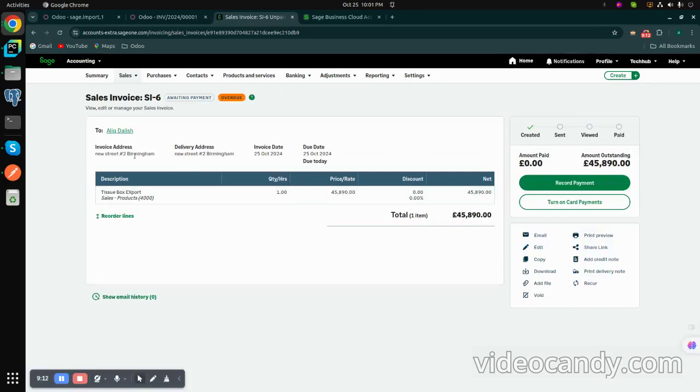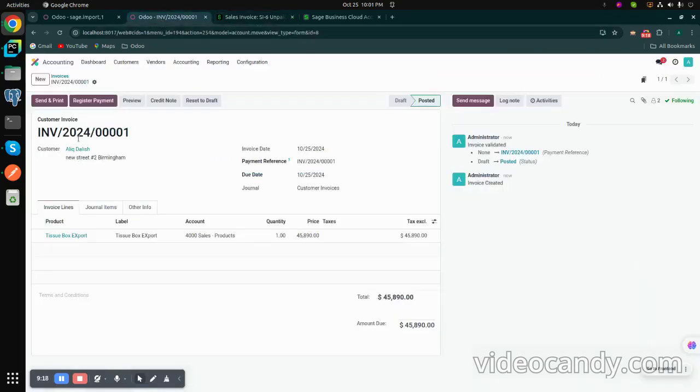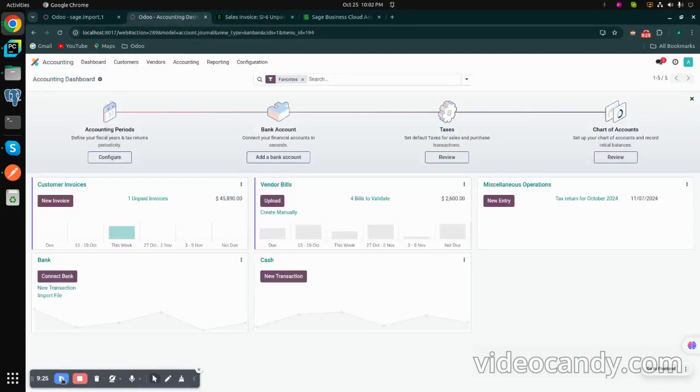The total sum is 45890. The product is tissue box export, and the ledger account is sales product. So we can just cross verify it. Yes, the product and total are the same, everything is good to go. And now moving towards our last use case. Now we have to create a purchase invoice.